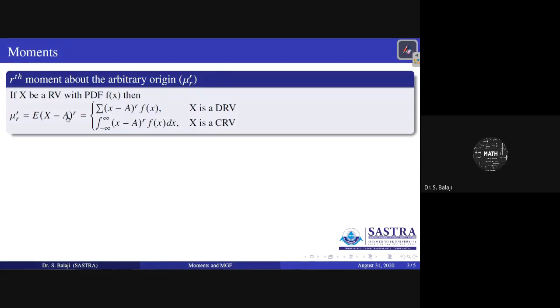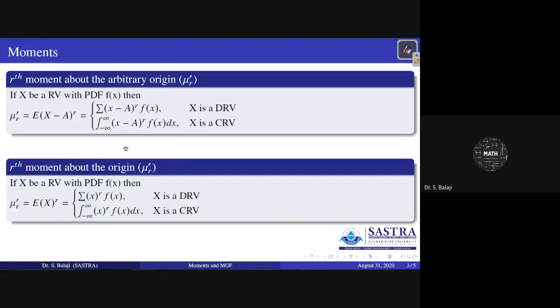Suppose instead of the arbitrary origin A, you consider the particular origin 0. Then the definition and the notation are the same, mu dash r. Therefore, the rth moment about the origin 0 is also mu dash r, the same notation.